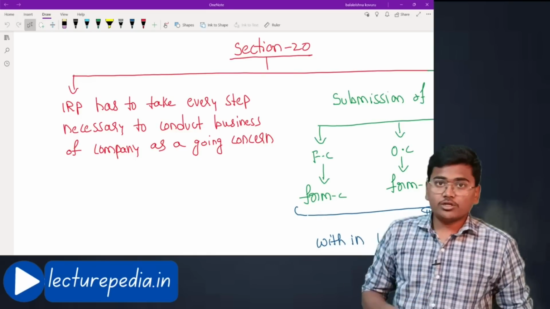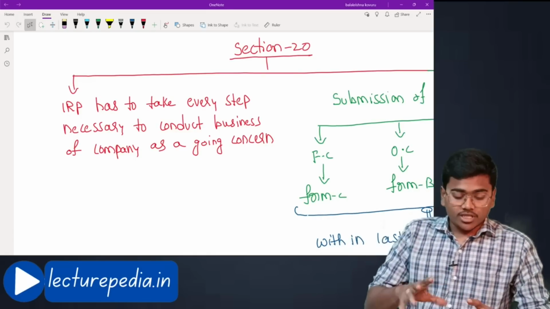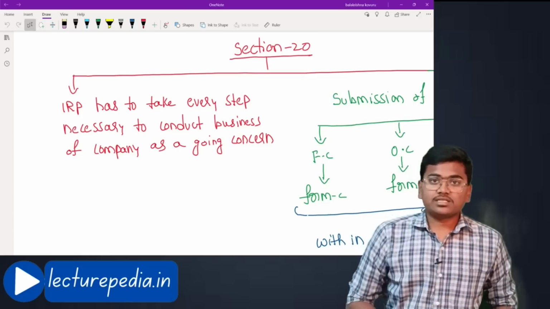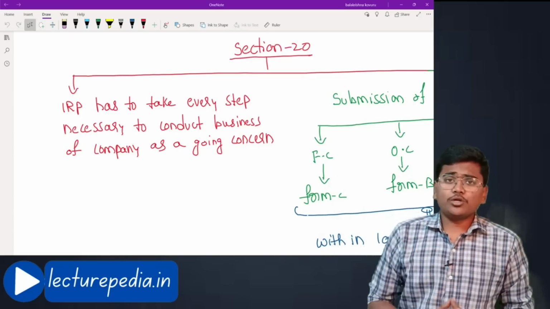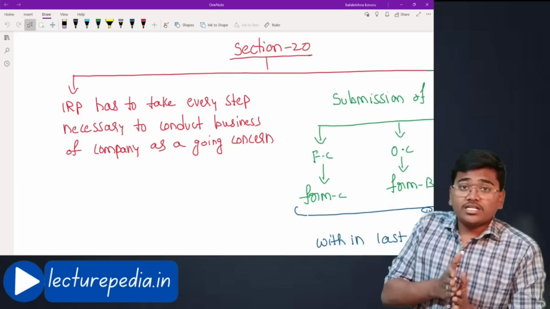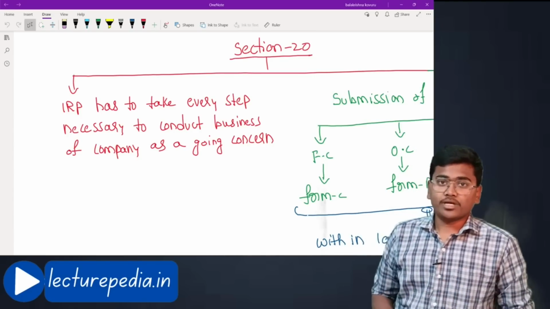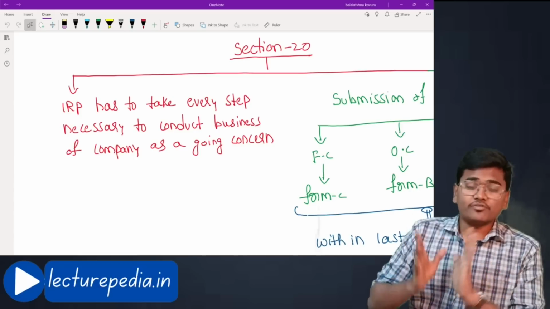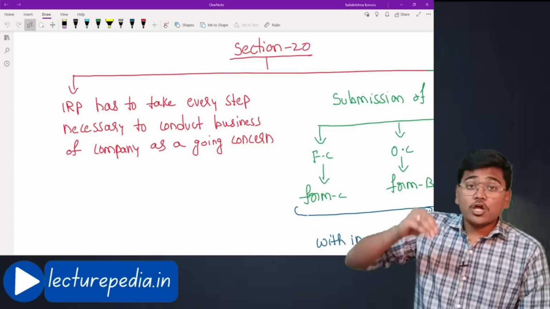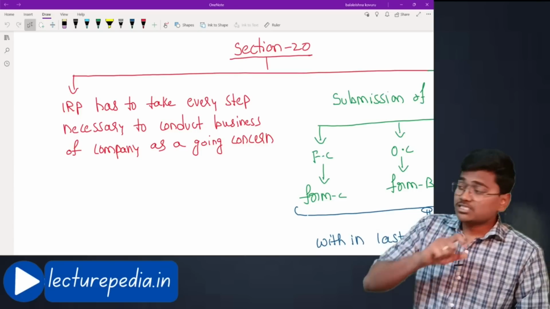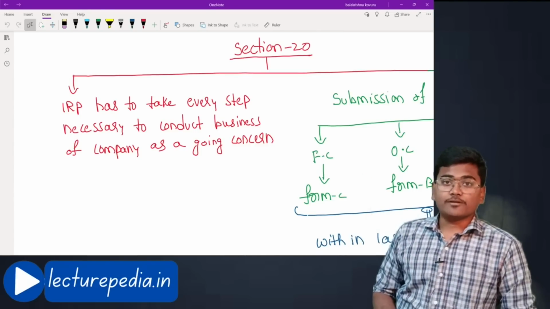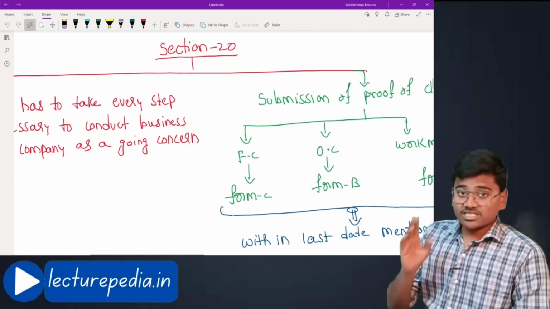Whether you want to enter into any contract, enter into that contract. Whether you want to purchase any asset, purchase such asset. Whatever you want to do to continue the business of this corporate debtor as a going concern, you do that. Okay, who has to do? Interim resolution professional has to do. That is the reason why all the powers of board of directors are also given to the interim resolution professional. Hope that is clear. That is the first part.